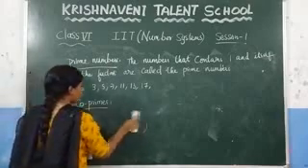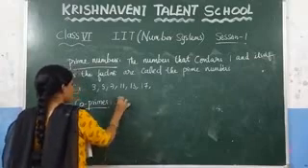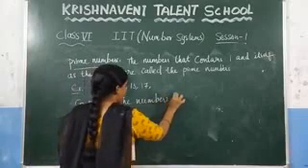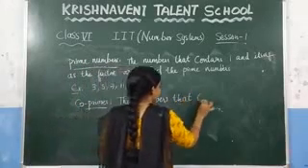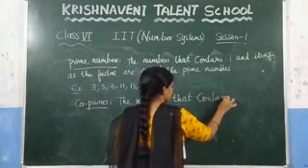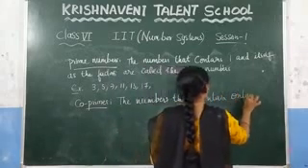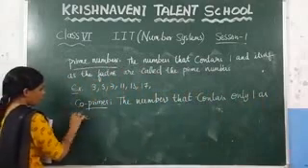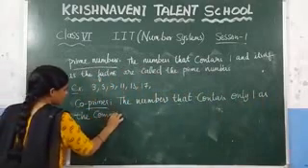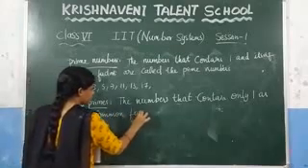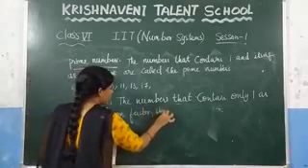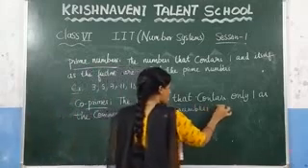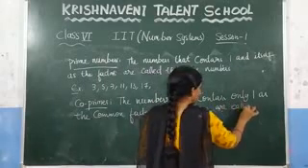So write it here: the numbers that contain only one as the common factor are called co-prime.